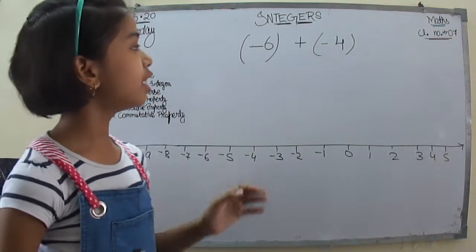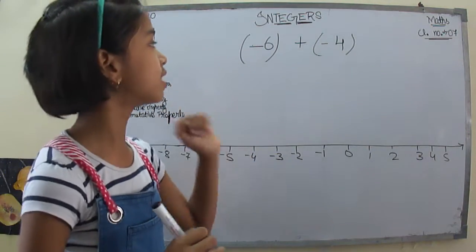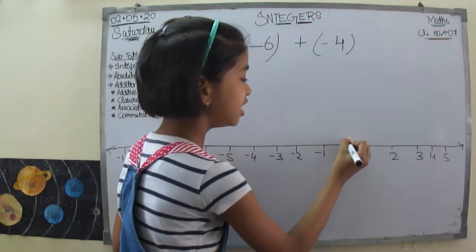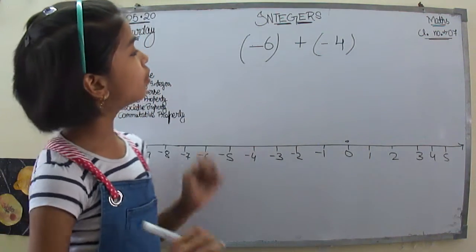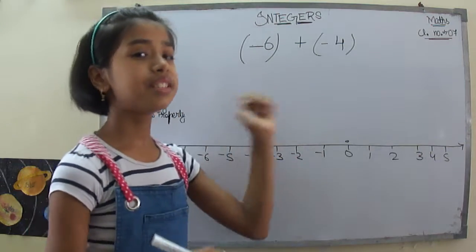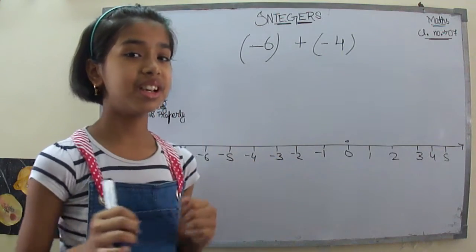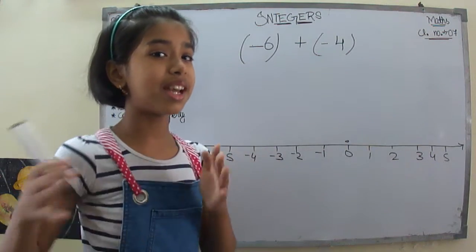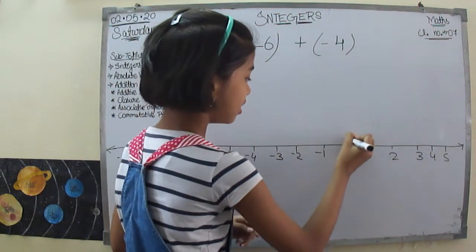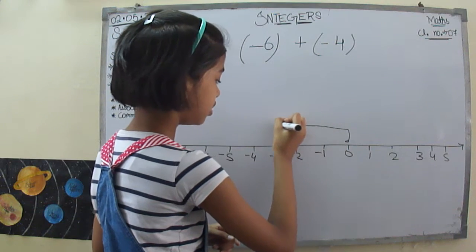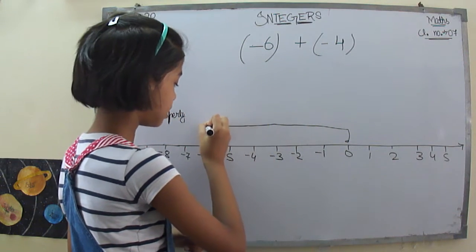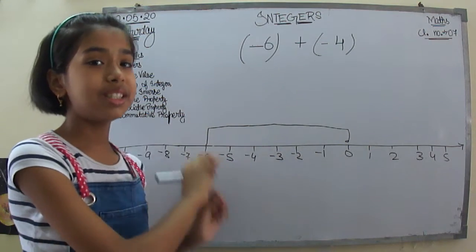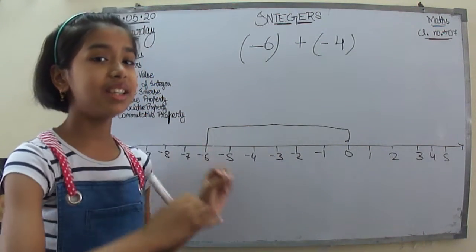Now my question says something like this. Firstly, I am standing on the 0 and I have to walk 6 steps to the left. So let's do that. I am at the 0 and I have to move 6 steps to the left. That means something like this: 1, 2, 3, 4, 5, 6. Oh, I reached here, negative 6 or minus 6.